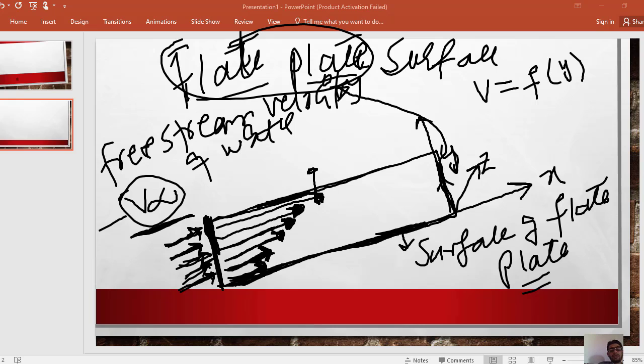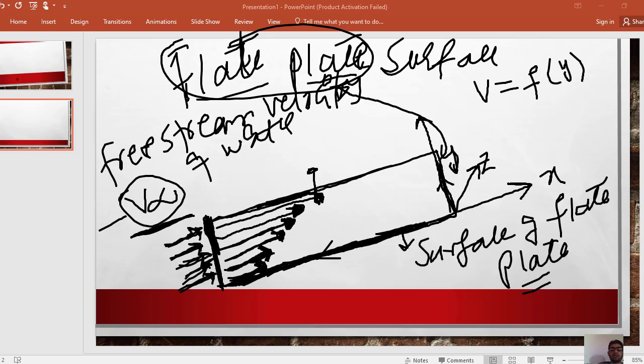Why? It is due to the shear forces and the viscosity of water. So this solid surface exerts force on the water layer in this direction. Due to these shear forces, the velocity of water on the surface of the plate is 0, and as we move higher from the plate, the velocity increases and the shear stresses decrease.